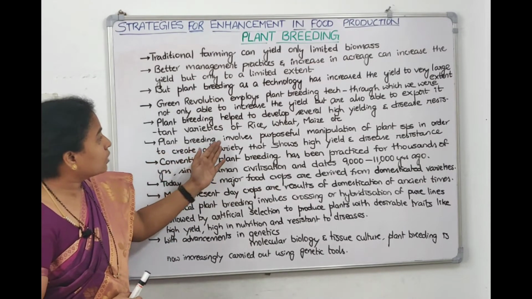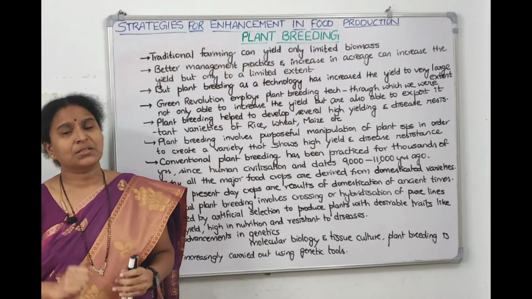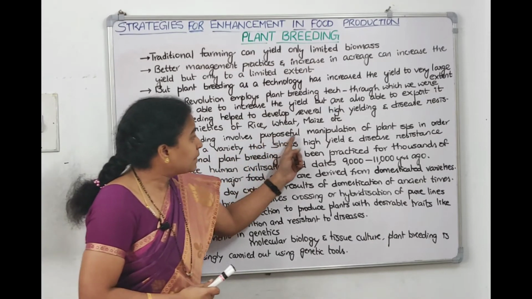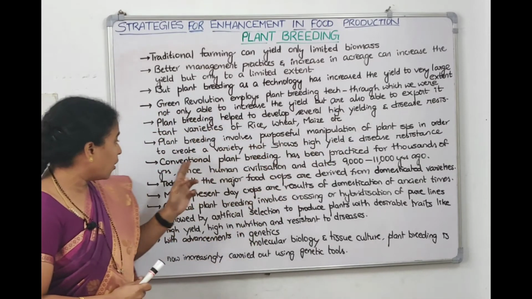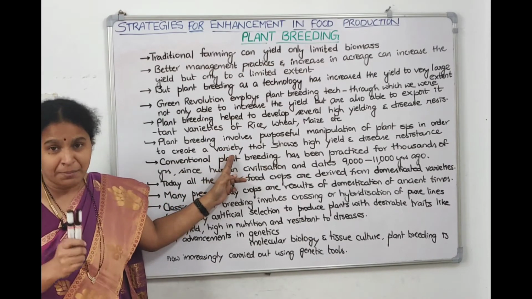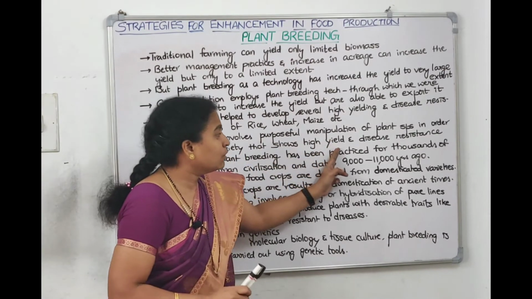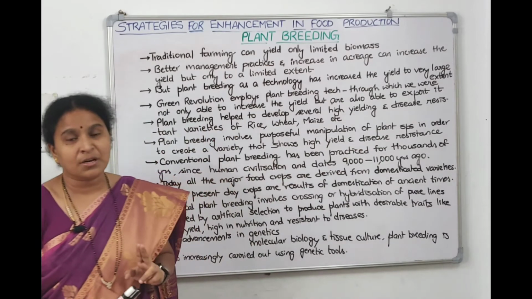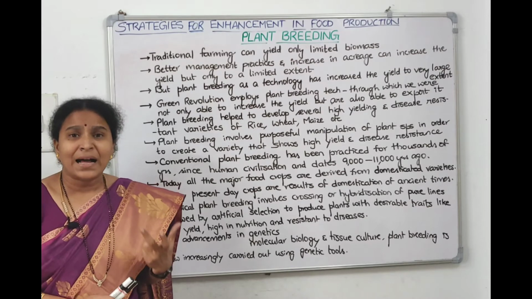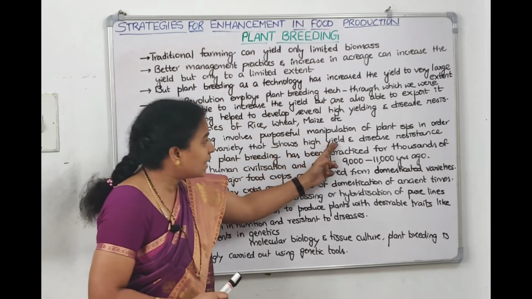Now plant breeding involves purposeful manipulation. Knowingly we will manipulate the genes. That's called purposeful manipulation, right? So plant breeding involves purposeful manipulation of the plant species in order to create variety. By doing purposeful genetic manipulation, we are creating the varieties which will give us high yield, which will give us disease resistance, right children? Plant breeding involves mutations, right? Plant breeding involves alterations of the genes so that we get new varieties which are having high yield, which are having disease resistance.